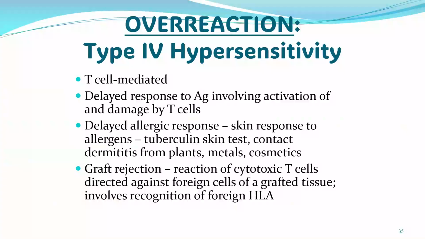Type 4 hypersensitivity. This is the only one caused by the T cell, hypersensitivity overreaction. An example is graft rejection. If we have a skin graft, for example, coming from other people's foreign skin, then what happens? The T cell will try to destroy that foreign skin.